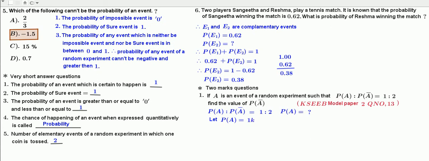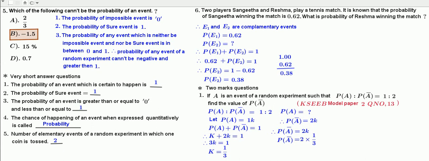Let P of A be equal to 1k. Therefore, P of A bar is equal to 2k. We know that P of A plus P of A bar is equal to 1. Substitute the values: k plus 2k is equal to 1. Therefore, 3k is equal to 1, that implies k is equal to 1 by 3. Here P of A bar is given by 2k. Therefore, P of A bar is equal to 2 into 1 by 3. Therefore, P of A bar is equal to 2 by 3.